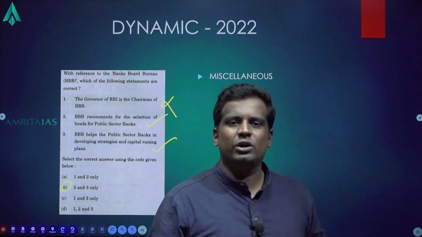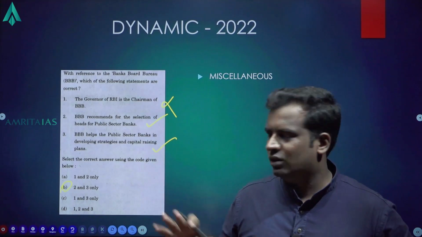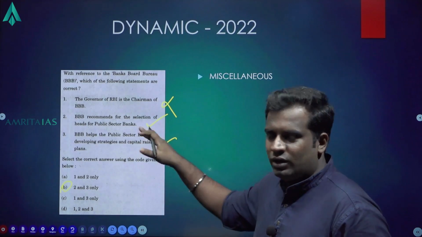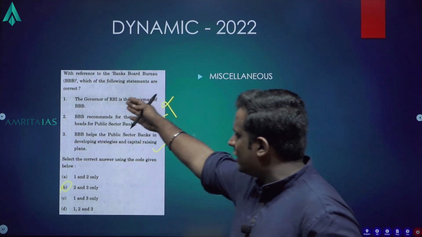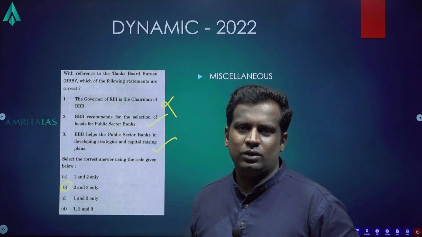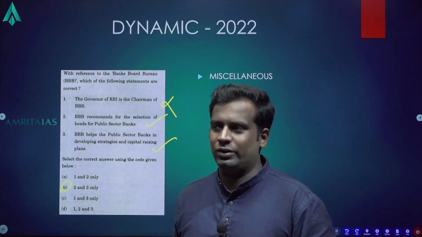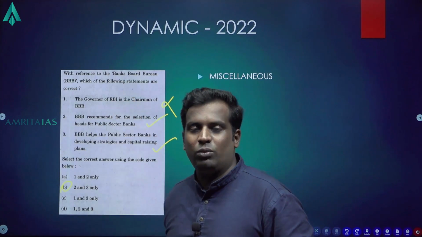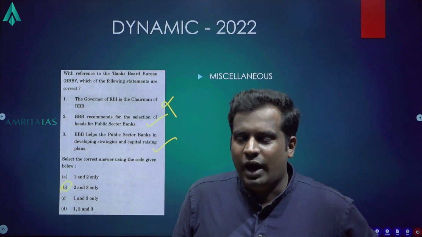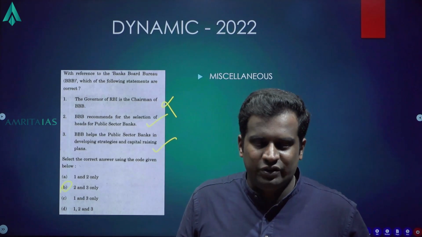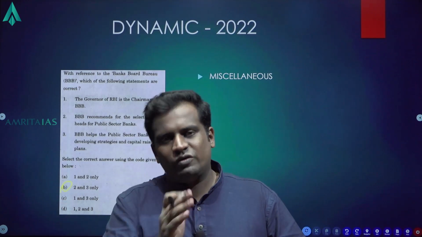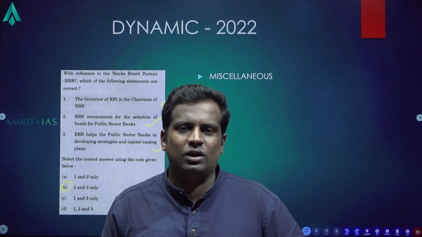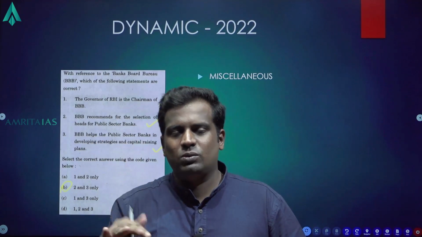No. That is appointed by the appointments committee. It's a separate thing. RBI governor has no role as chairperson of Banks Board Bureau. So, keeping these points in mind, just that knowledge was enough to remove it. If you had learned static portion well, you would have known that if such an important board like BBB, Banks Board Bureau, and if the governor of RBI was also the chairperson of it, you would have learnt about it in your static portion. Such an important thing, they would have definitely put it in whatever standard textbooks you are reading. If it is not there in the textbook, large possibility, not always, large possibility it is wrong.